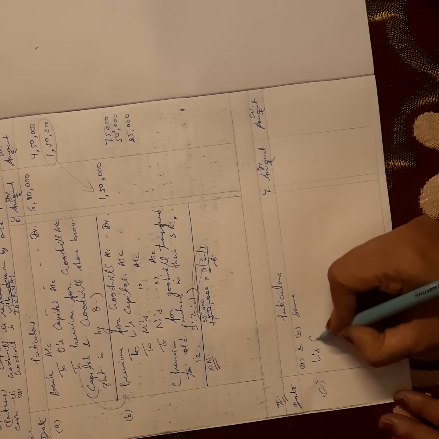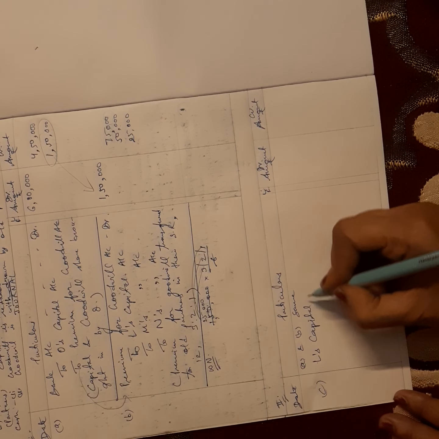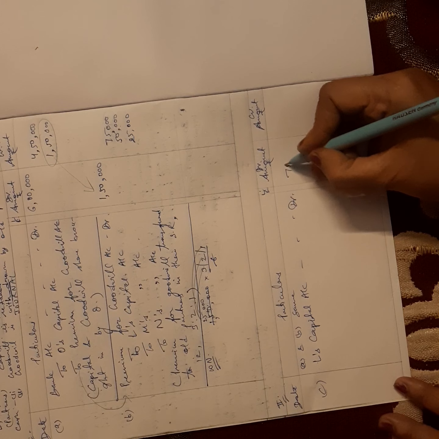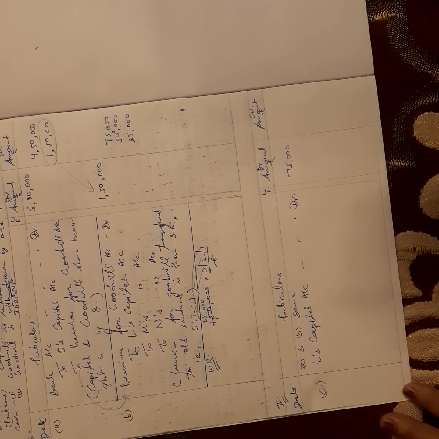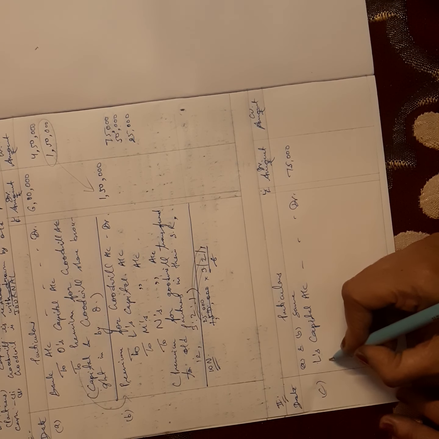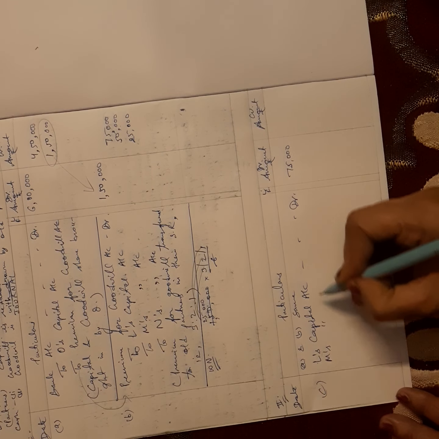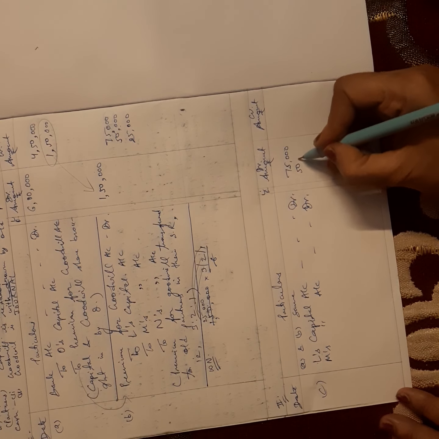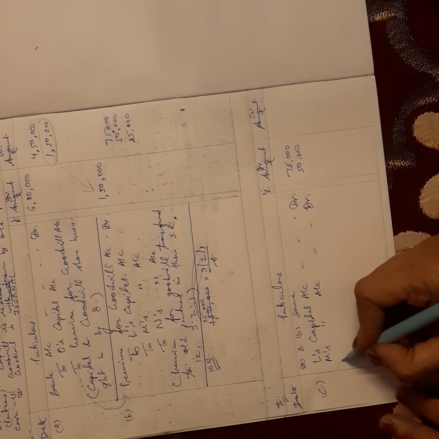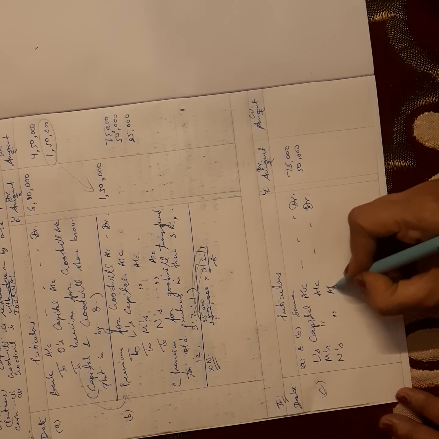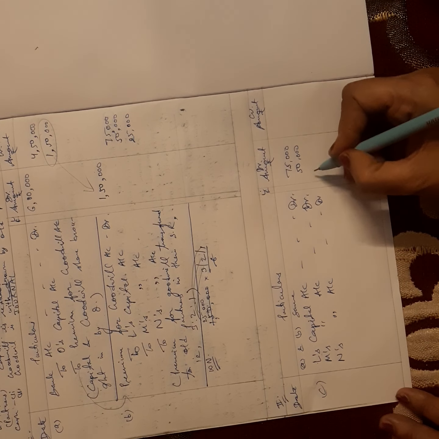So L's capital account debit, how much? 75,000. Because the question says they have withdrawn the money, we consider they have withdrawn their total amount of goodwill. Then M's capital account debit 50,000 and N's capital account debit 25,000.